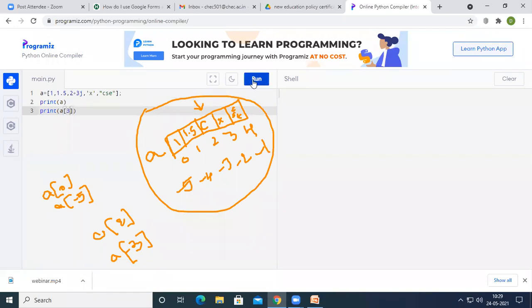If I run the program, you can see it has printed X on the output screen. So X is a character in the list that can be accessed by the index value 3, or at the same time, we can also access it with -2. So this is how we can create a list and access it.